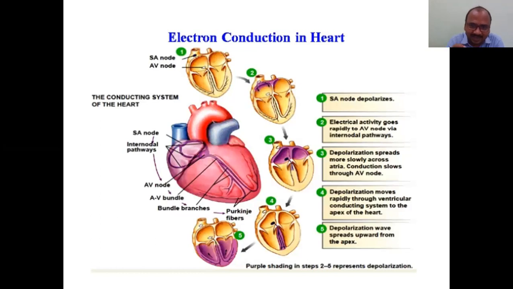Third, depolarization spreads to the atria. See the violet color points carefully. Violet color stands for depolarization. Depolarization started with the SA node. It spreads to both atria and septum and to the ventricles. See, the order is important: SA node to AV node, both atria, AV node to septum, septum to entire ventricles.